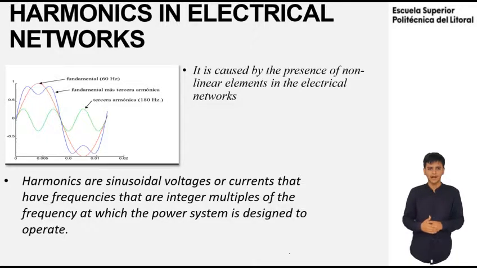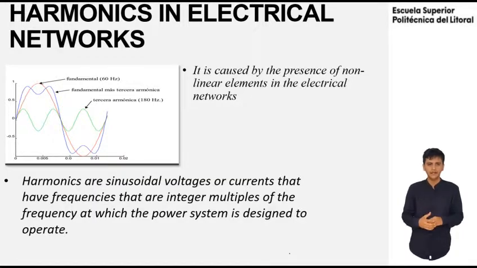In this slide, the red graph shows the fundamental frequency signal, the green graph shows the harmonic, and the blue graph shows the sum of the fundamental frequency plus the harmonic. The harmonic distortion originates due to the non-linear characteristics of the equipment and loads connected to the power system. Harmonics cause problems both for the users and for the entity in charge of providing the electric power service, causing various harmful effects on the network equipment.